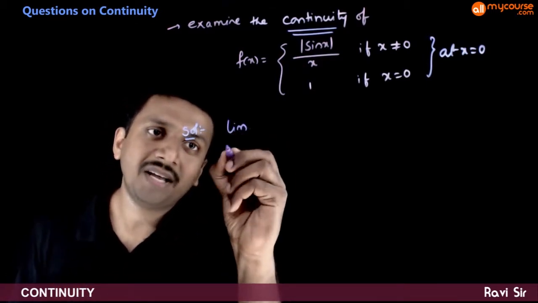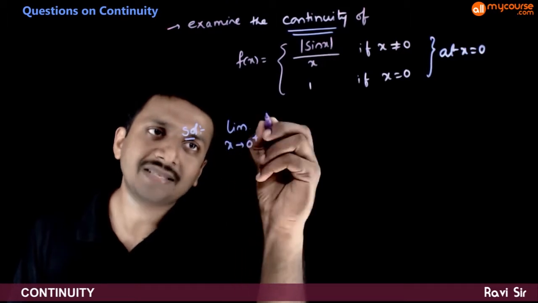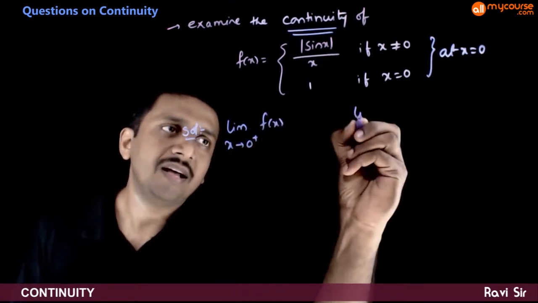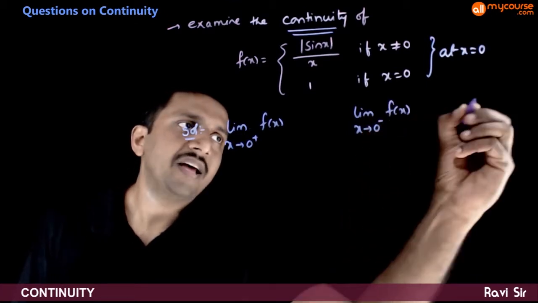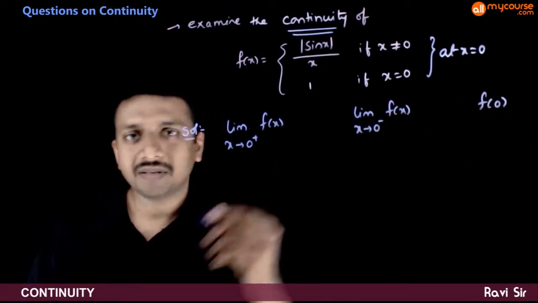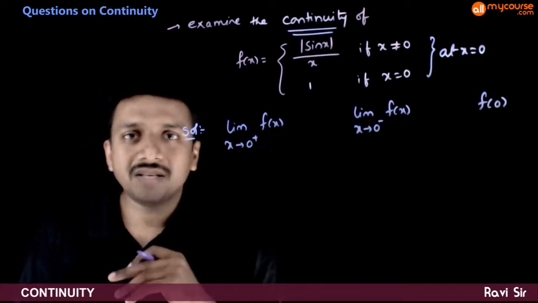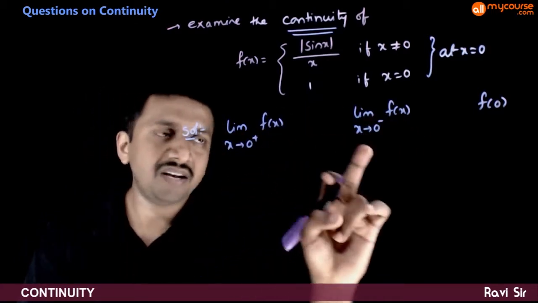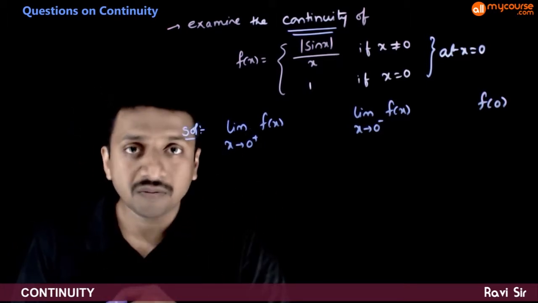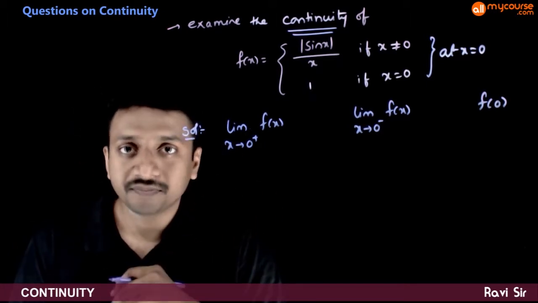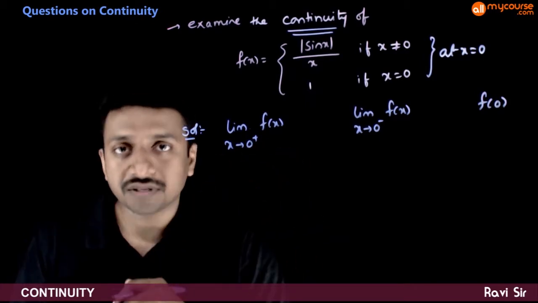So the limit as x tends to 0 plus of f(x), the limit as x tends to 0 minus of f(x), and f(0). These are the three quantities which you need to find. If these three turn out to be equal, then the function is continuous at x = 0, otherwise not. So let us try to find each of these.